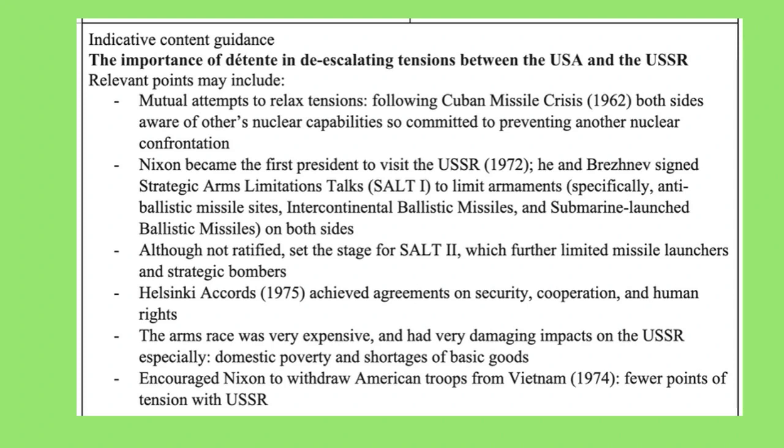So you could have said for the first question that détente was important because it marked a mutual attempt to relax tensions. So if you want to explain that in more detail, you could say that after the Cuban Missile Crisis, both sides became increasingly aware of the other's nuclear capabilities and the danger that that posed. So détente showed that both sides were committed to preventing another nuclear confrontation. Now that point shows that I've taken my initial point and used my own knowledge to explain why that was important and made comments which link that back to the question.